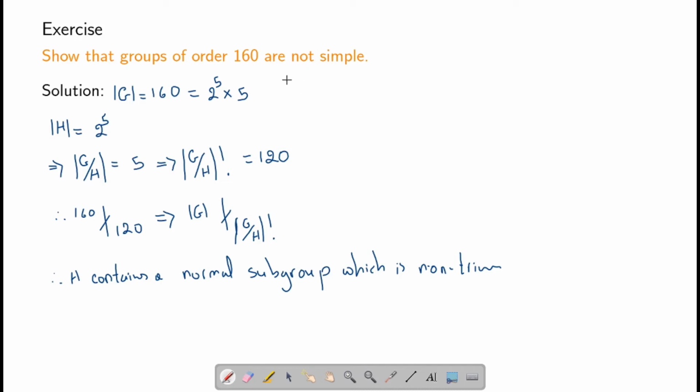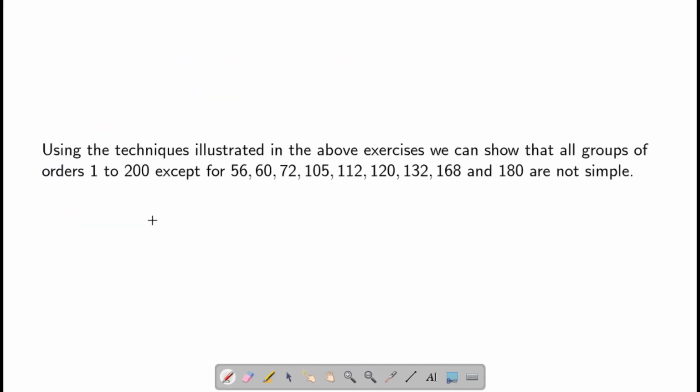Now we can use the techniques which you have seen in the previous 4 exercises to prove that most non-prime orders from 1 to 200 are not simple.